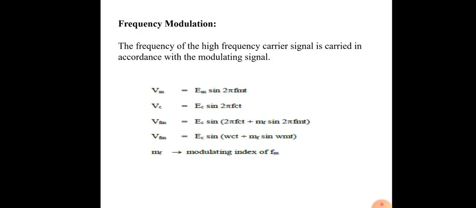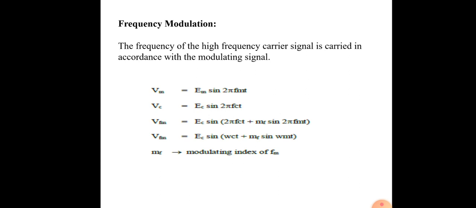Here we have to derive the frequency modulated signal. We are using two kinds of signal, one is the modulating signal and another one is the carrier signal. Vm is the modulating signal, Vc is the carrier signal. Vm is represented by Em sin 2 pi fm t. In the same way, Vc is equal to Ec sin 2 pi fc t.